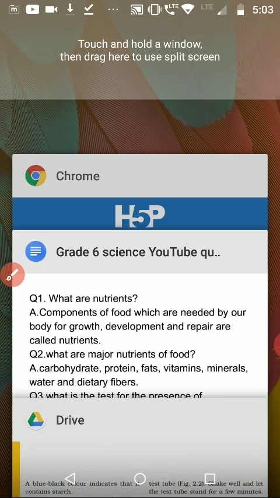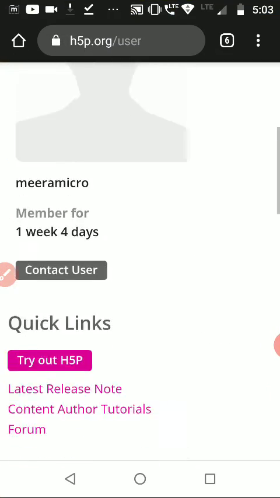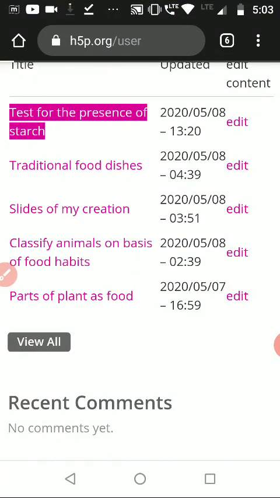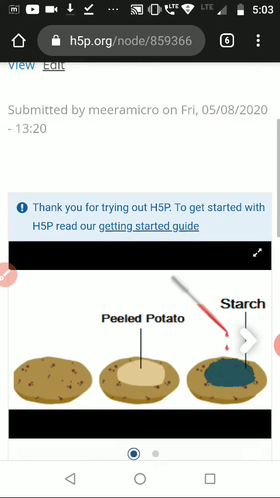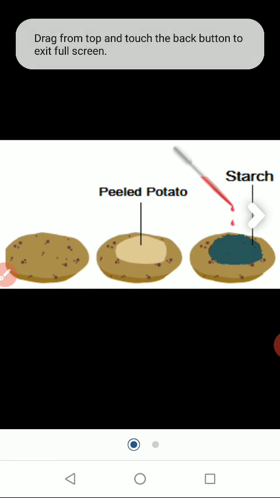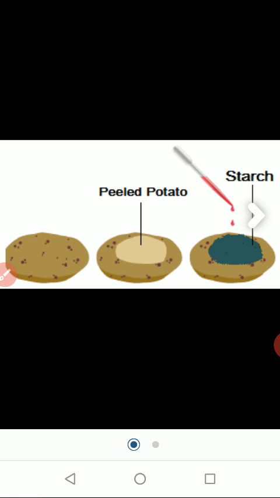I have prepared a PPT slide for you here. So this is the slide showing the color change for the presence of starch. This is a peeled potato. On that, an iodine drop is added. The color changes to blue or black, which indicates that it contains starch. The food particles contain starch.